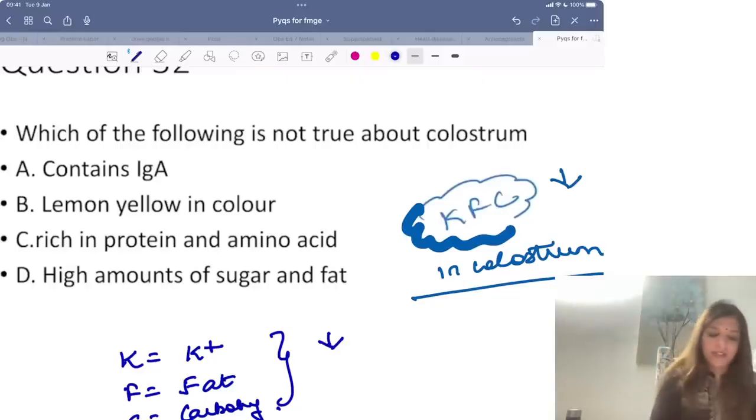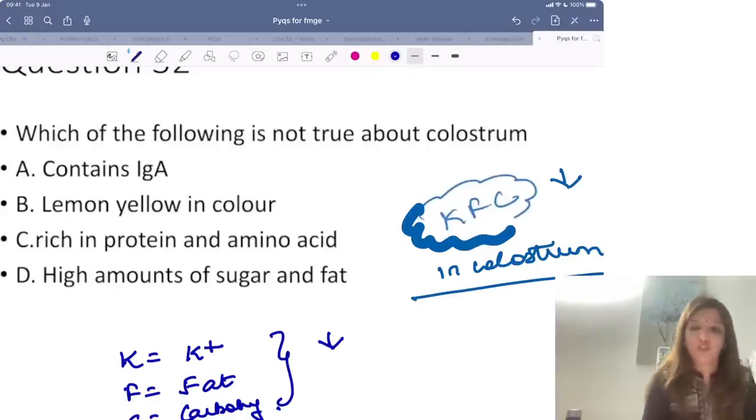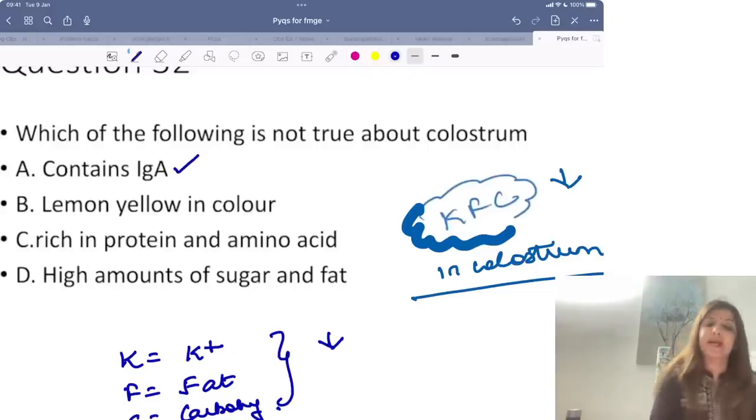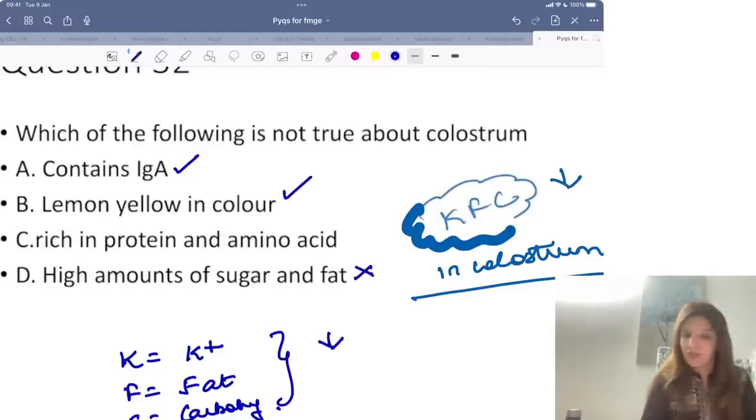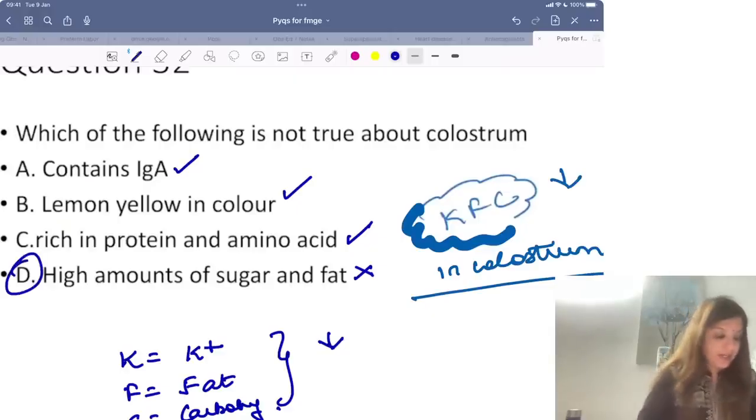So over here it is asking which of the following is not true about colostrum. Colostrum contains IgA, yes. It is lemon yellow in color, yes. It has a high amount of sugar and fat, no, right? So the incorrect statement is high amount of sugar and fat. So over here option D is what you have to choose. Clear?